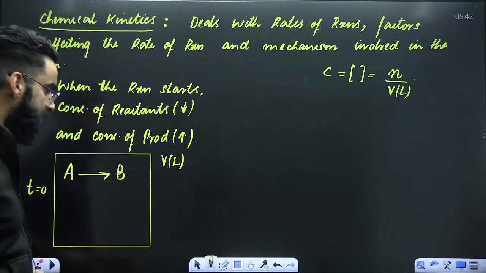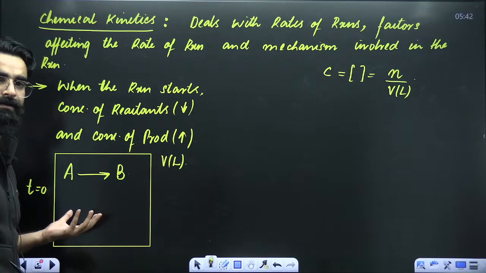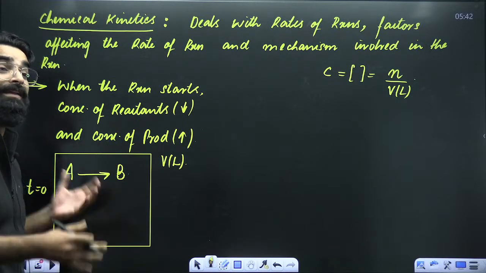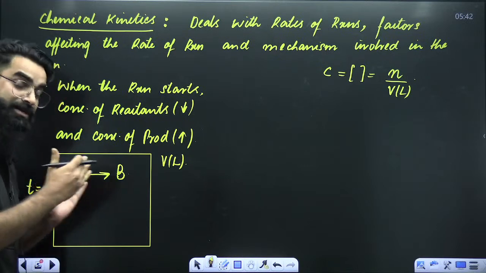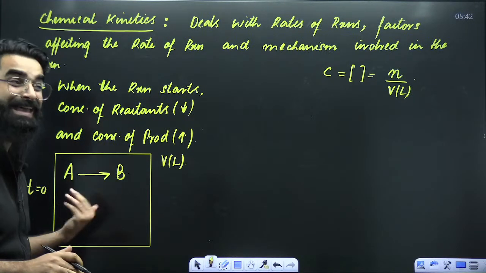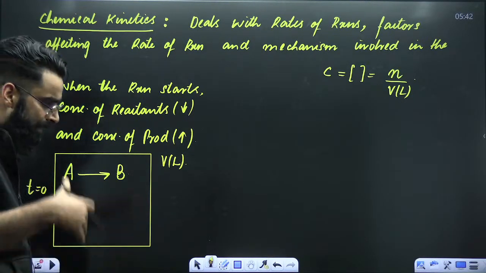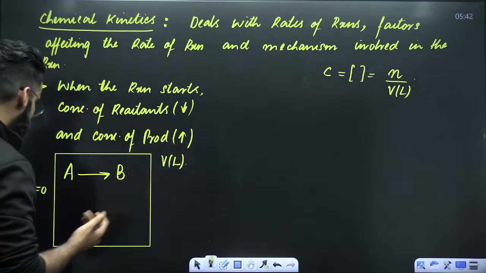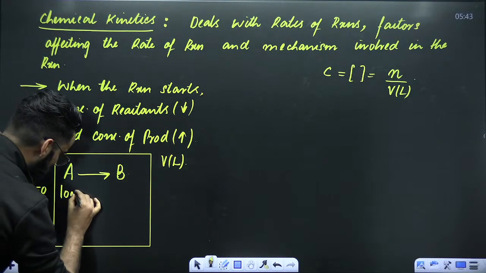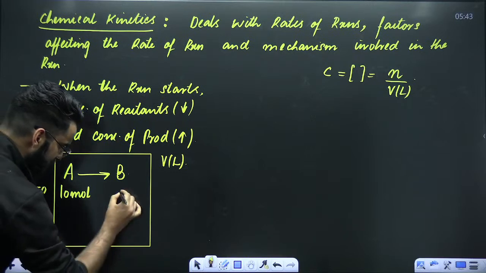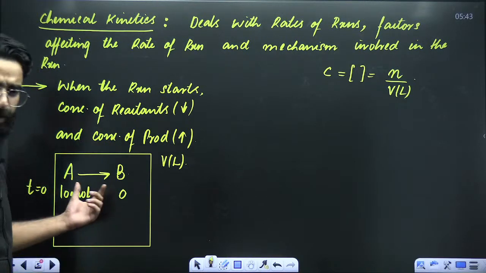So at time t is equal to 0, in the container, there will be only reactant present because the reaction has not started yet. B has not formed yet, right? Let's imagine that at time t is equal to 0, we have got some 10 moles of A. Therefore, we'll be having 0 moles of B in the container.